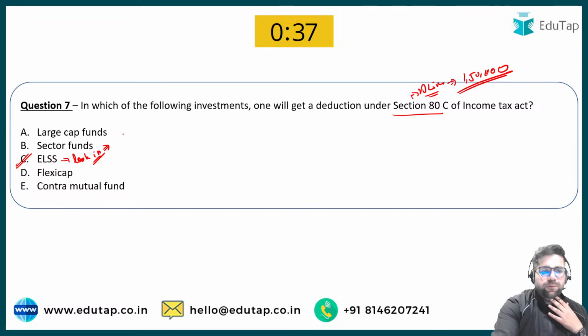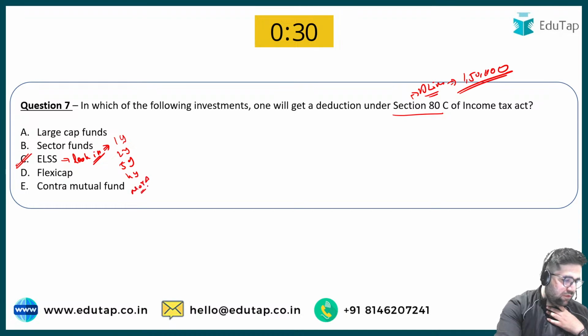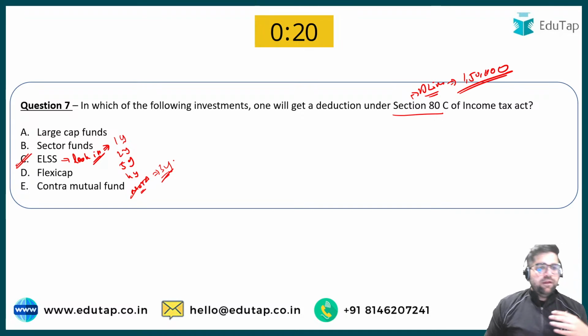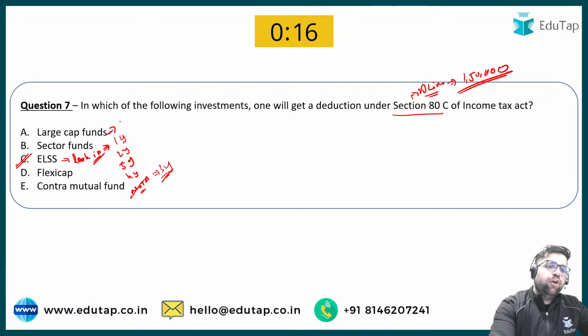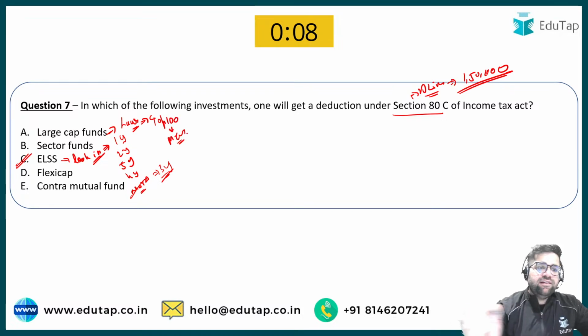If I give you the options: 1 year, 2 year, 5 year, 4 year, or none of the above. What is the lock-in period under ELSS? The answer will be none of the above because it is 3 year. Okay. Cool. Now also one more thing, large cap funds invest your money into large cap companies. Large cap companies means top 100 companies by the valuation of MCAP, market capitalization.